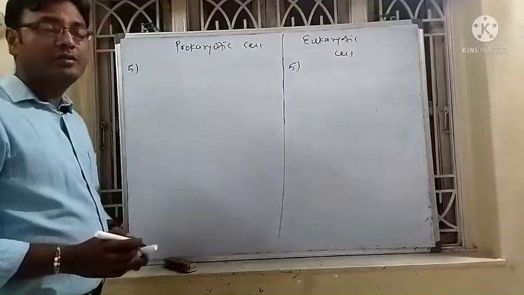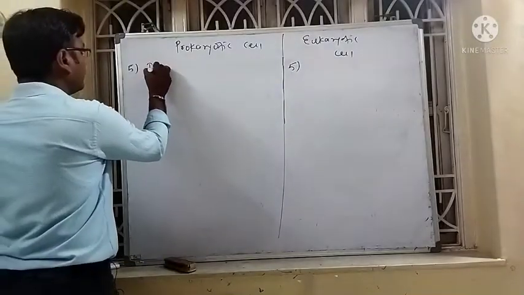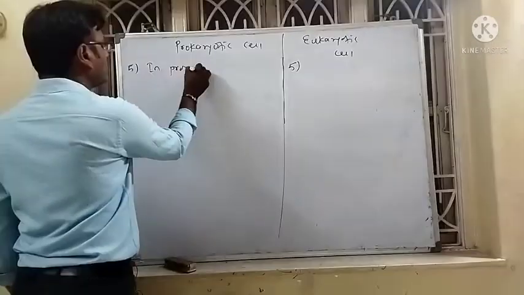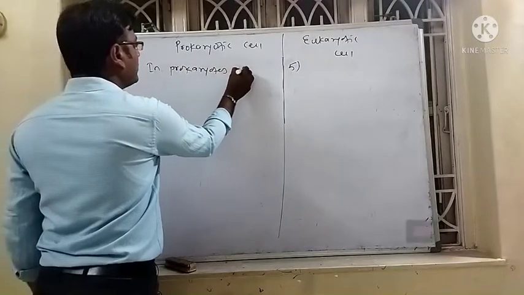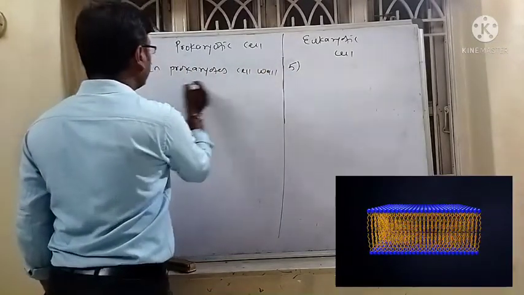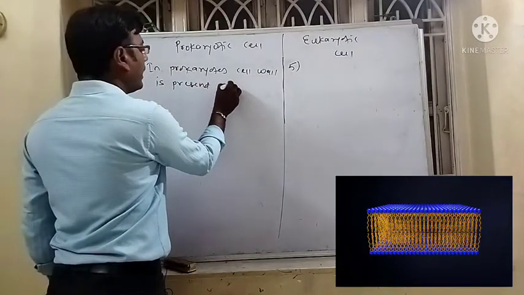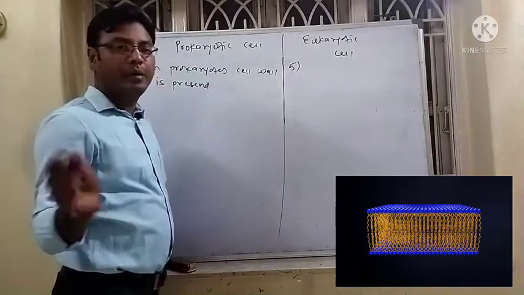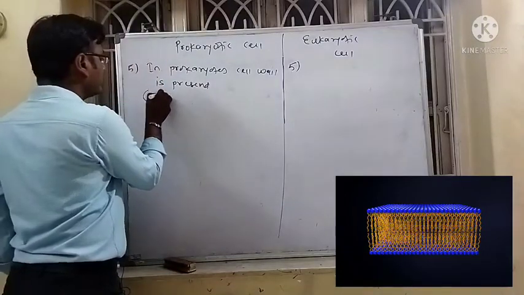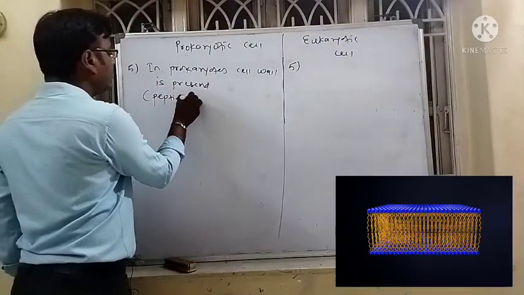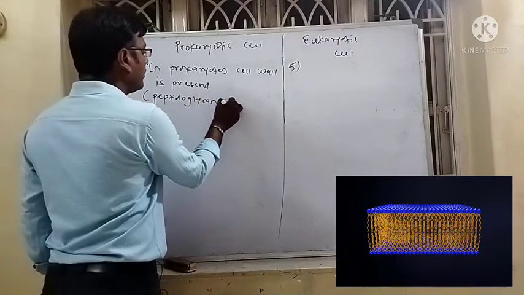In prokaryotes, the cell wall is present, and it is made up of peptidoglycan layer.